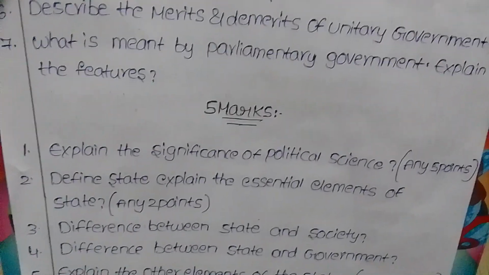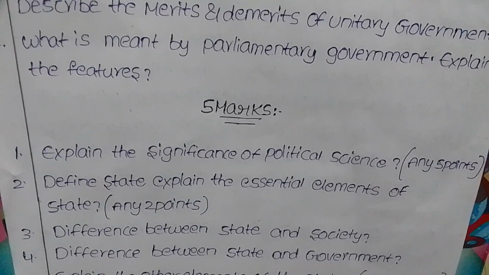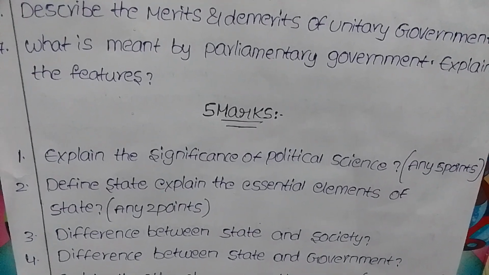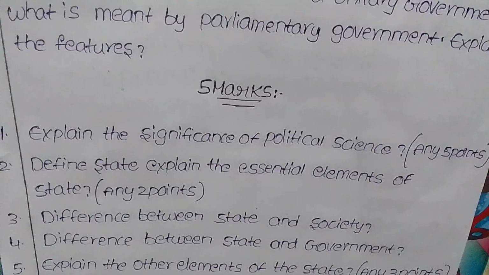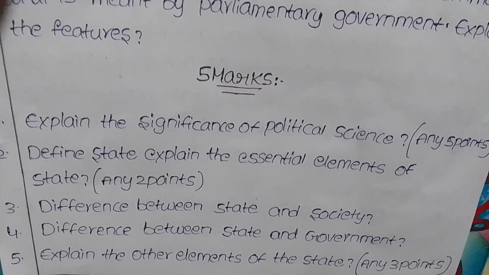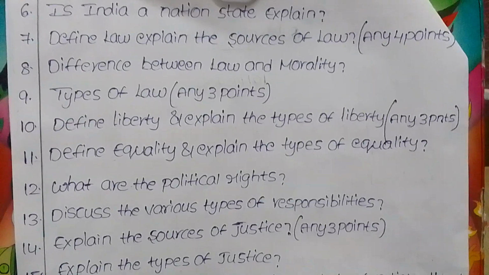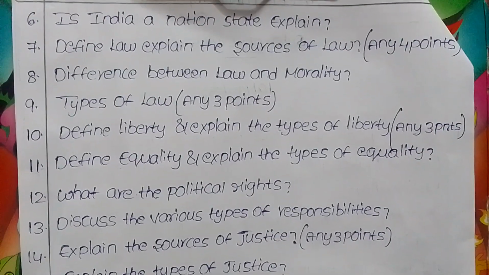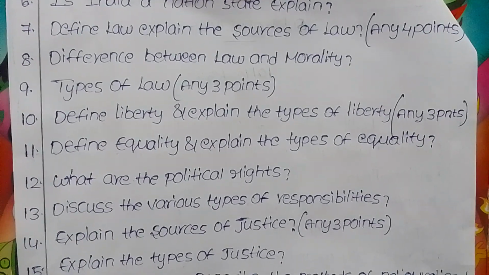Next, 5 marks. Explain the significance of political science. Define state. Explain the essential elements of state. Differences between state and society. Differences between state and government. Explain the other elements of the state. Is India a nation state? Explain. Define law. Explain the source of law.